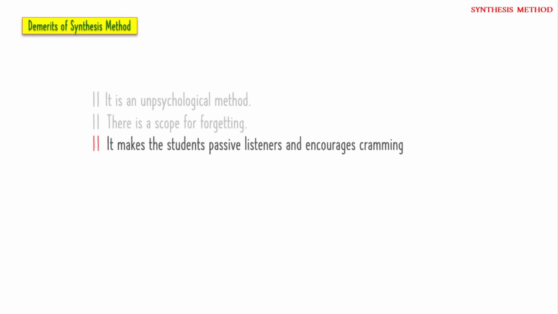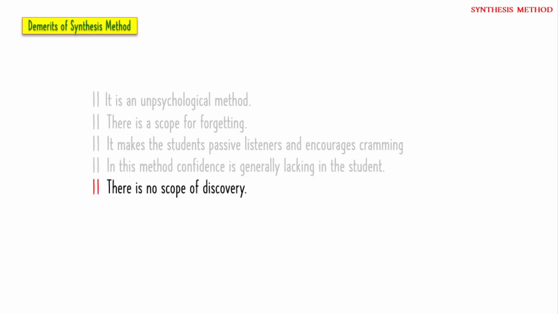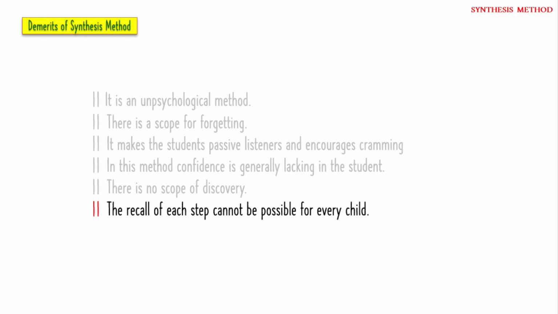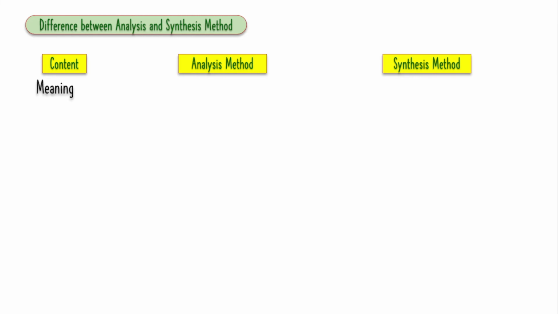Demerits of synthesis method. It is an unpsychological method. There is scope for forgetting. It makes the students passive listeners and encourages cramming. In this method, confidence is generally lacking in the students. There is no scope of discovery. The recall of each step cannot be possible for every child. Now, the difference between analysis and synthesis method of teaching.